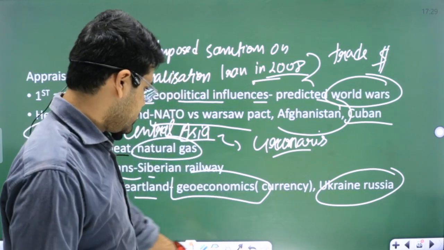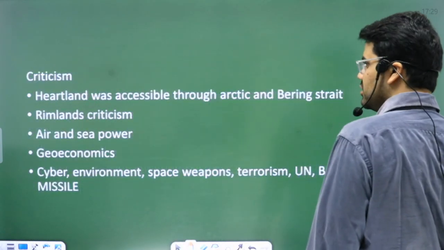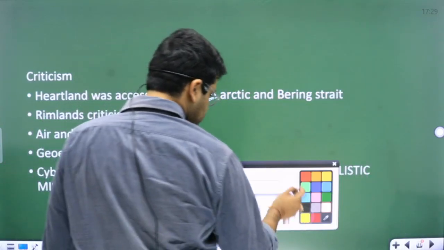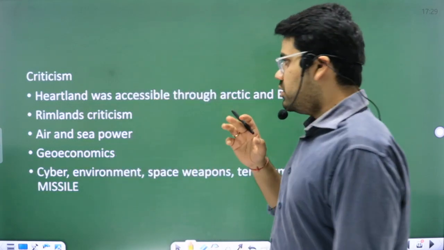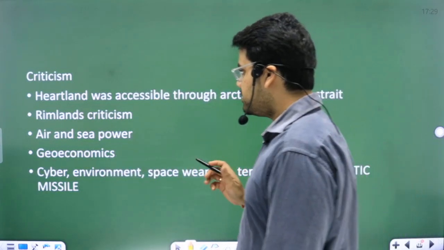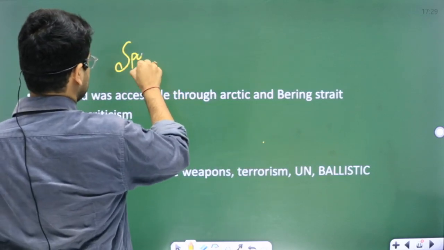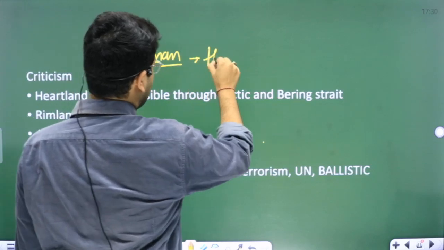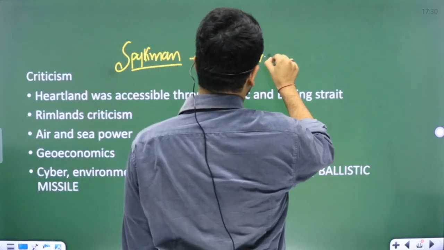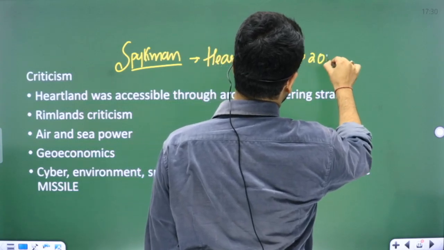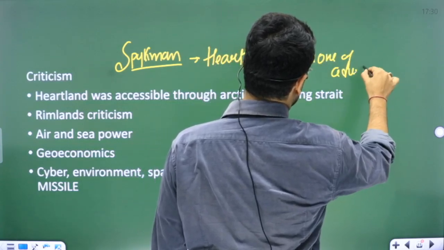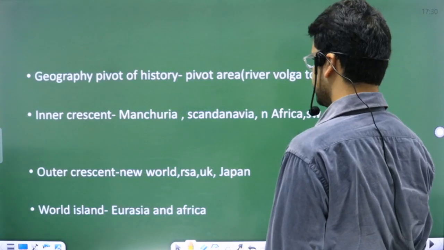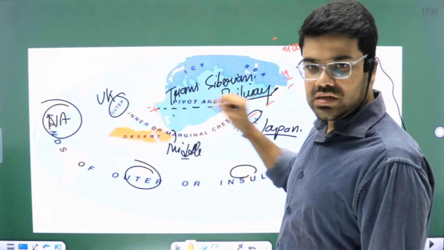All right. Moving forward. Now let's do some of the criticism of Heartland. I'll just change the color. See, there was a person, his name was Spykman. Spykman said that Heartland is a zone of adversity. As you can see, this is the region of Heartland.